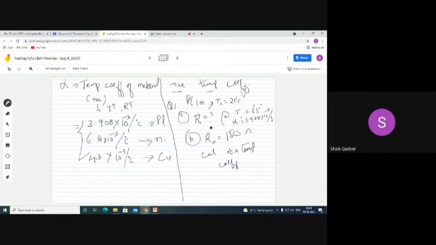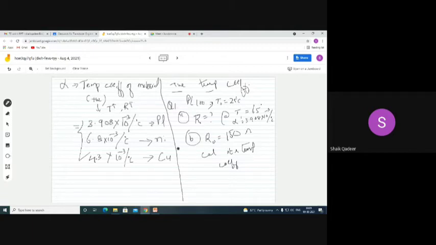A platinum thermometer has a resistance of 100 ohms at 25 degrees C. Find A, its resistance at 65 degrees with a temperature coefficient of 3.908, not 980, 3.908 into 10 to the power minus 3 per degree C. This is A. B, write down.